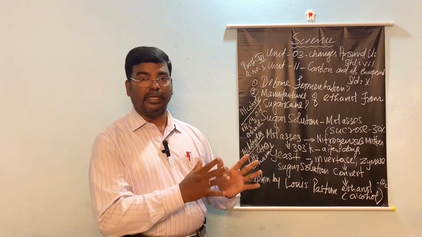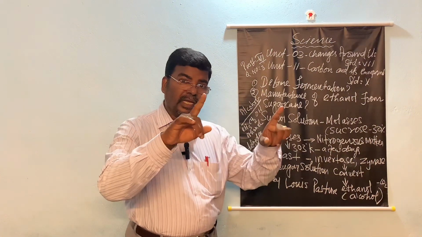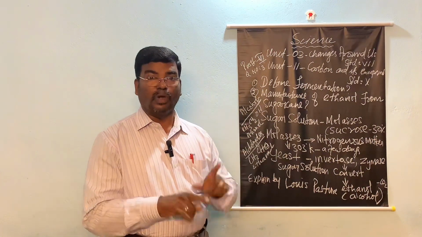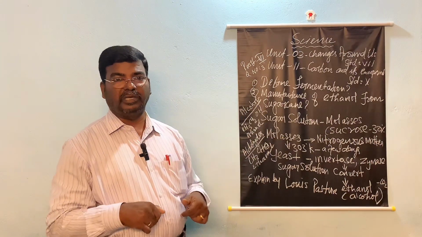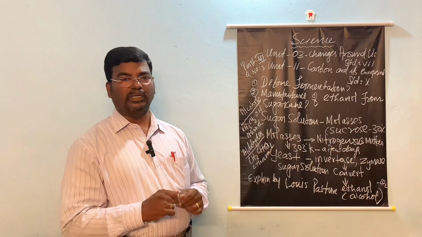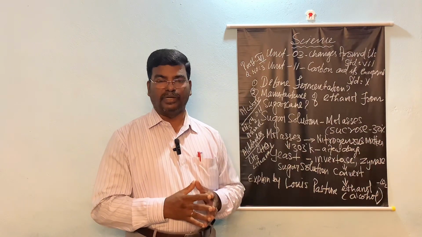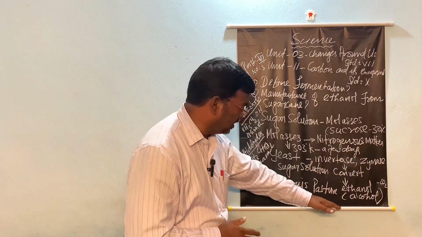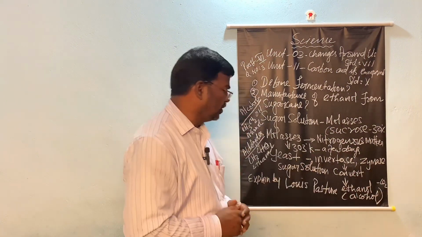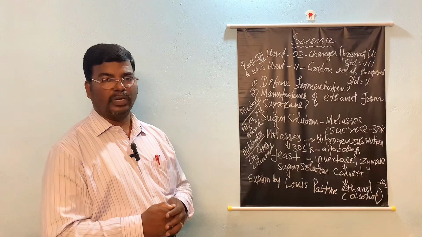That is why they keep this molasses, that means the sugar solution, in a separate tank, to avoid the presence of air. So in this way we got ethanol.